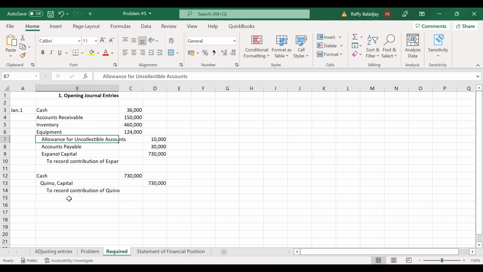And then the contribution of Keno, you will have the same amount as Hispanol: debit cash 730,000, and then credit Keno capital 730,000. The next requirement, after the opening journal entry, is the statement of financial position.